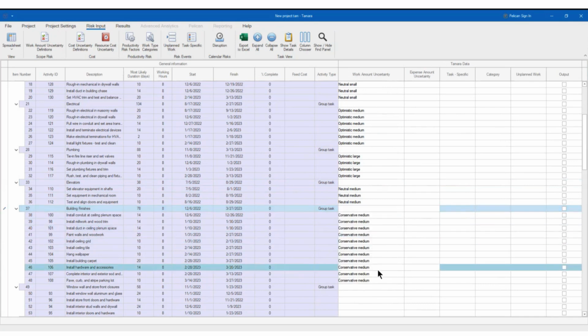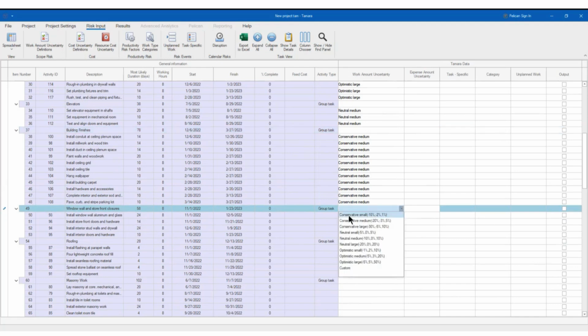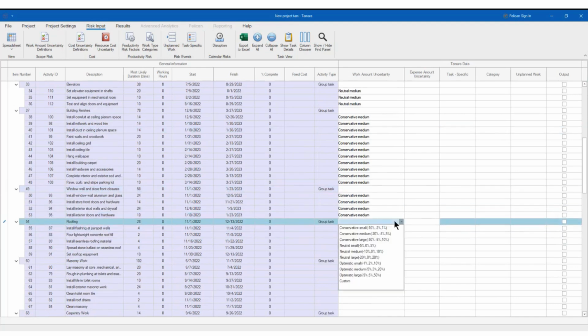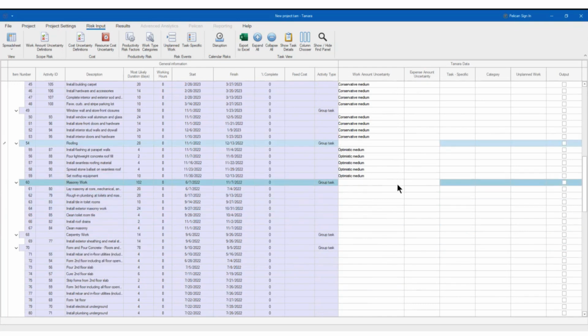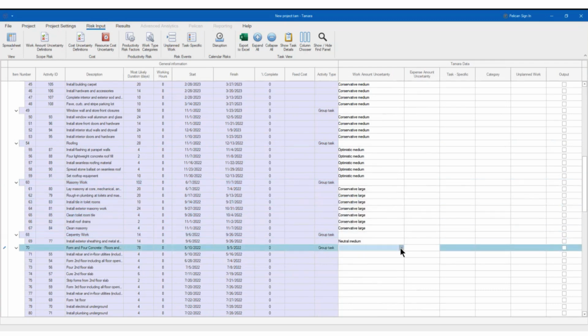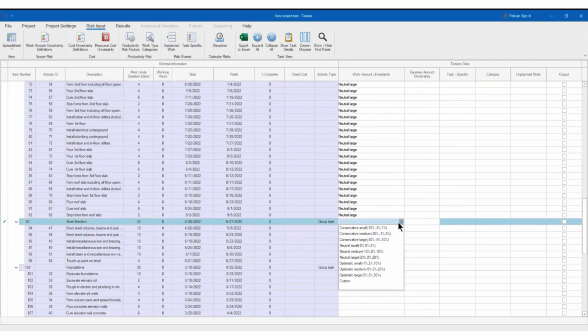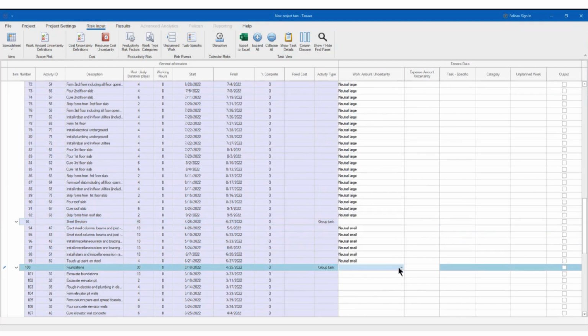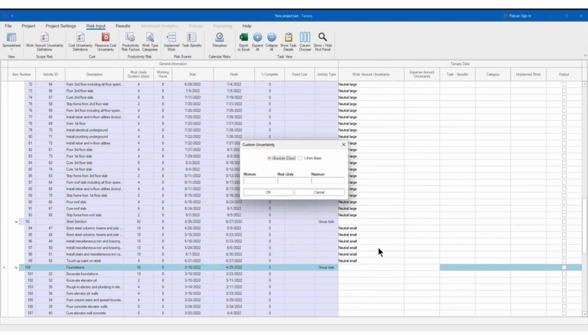So you can do this, and as you're applying uncertainty, normally that will be okay at the beginning. It depends on how far in the project you are, but this lack of granularity sometimes is good to just do an estimation of the potential uncertainty that you will have, right? So let me finish this, and with this initial setup, take a look. With this initial setup, we can run a simulation. It's as simple as this.